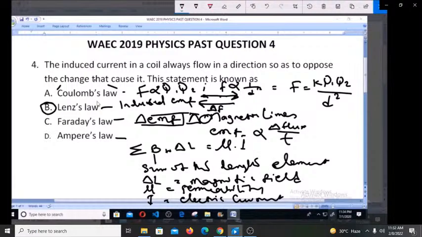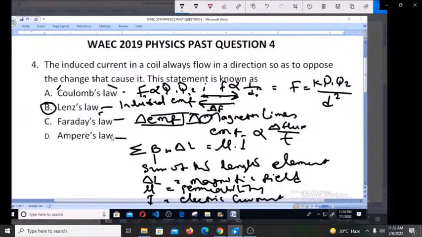When we are talking about Coulomb's law, we're talking about the relationship between the electrical force and the charges producing it, as well as the distance between them. When you're talking about Lenz's law, you talk about the induced EMF or induced current in the coil always flowing in a direction so as to oppose the change that is producing it. When you're talking about Faraday's law, you're talking about the EMF produced being directly proportional to the flux producing it and inversely proportional to the time.